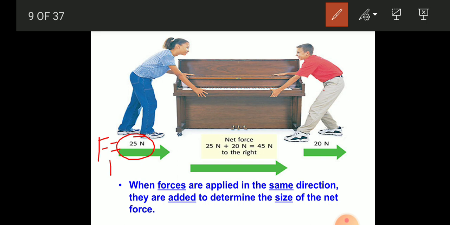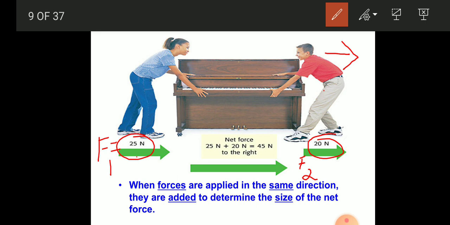In the same way, here person B is applying the force in the same direction as F1. I'll take it as F2, and the force applied is 20 Newton. So F1 is 25 Newton, F2 is 20 Newton.